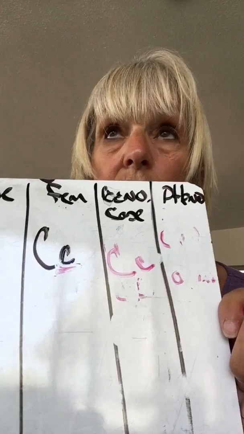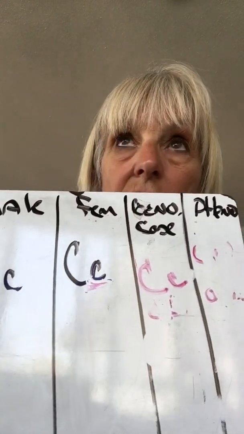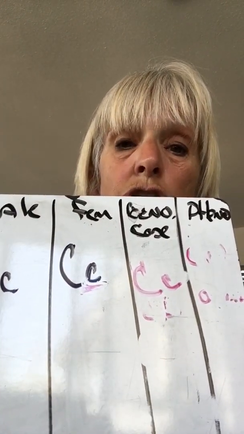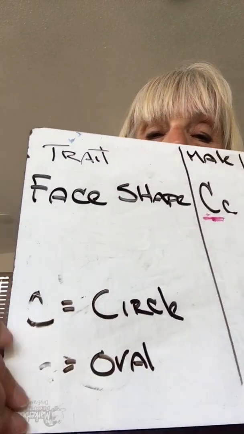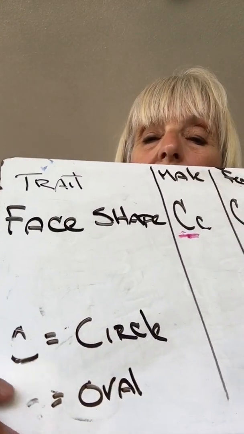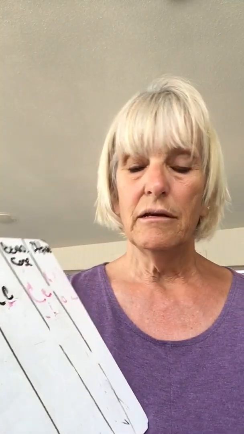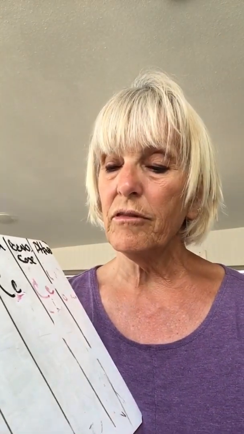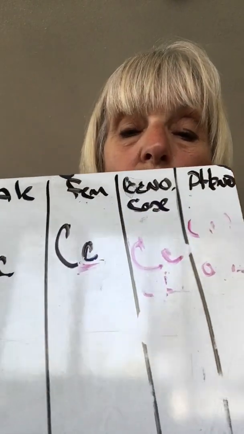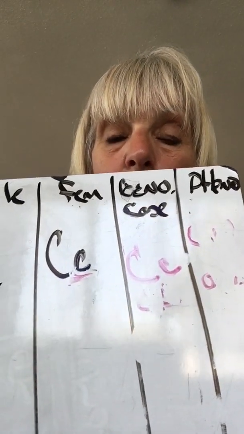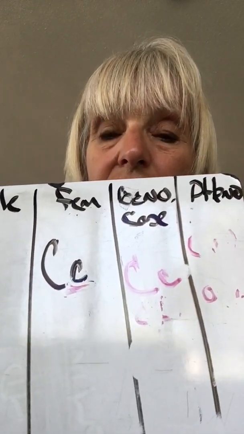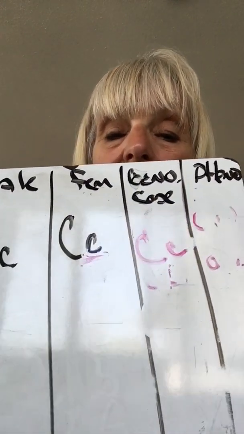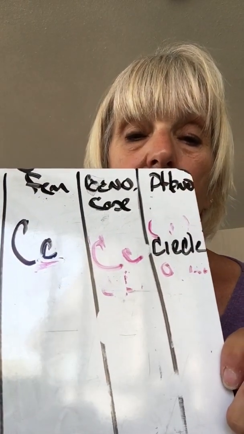Then I go to the instruction sheet, the information sheet that is attached that shows the traits. And you will see on there that it says circle equals big C and oval equals little c. Now, I flipped one little c, so what do I show? Well, as long as you have one big letter, one dominant gene, you always show the dominant trait. So in the last column, I would write circle, because my smiley face is going to have a circle.